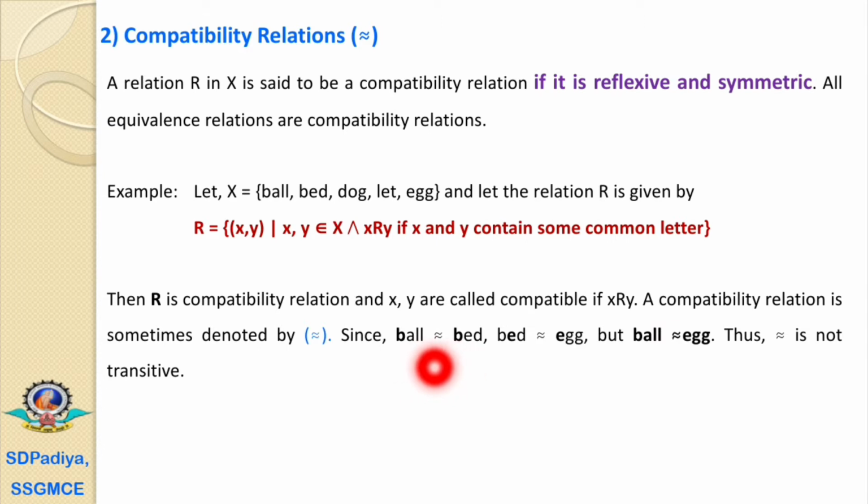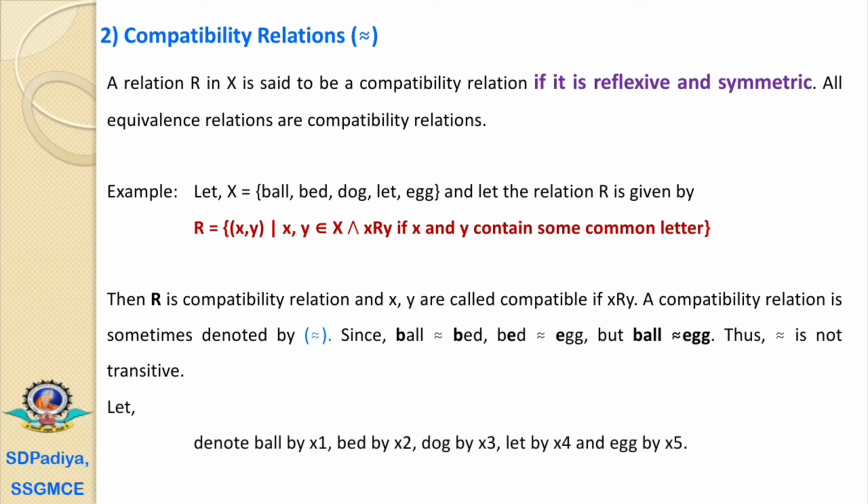If we observe these two words, ball and bed, then B is common. Bed and egg, E is common. But if we find the mutual relation, ball has a relation with bed and bed has a relation with egg, then it is not compulsory that ball has a relation with egg, because in ball and egg there is no common letter. Thus this compatibility relation is not transitive.